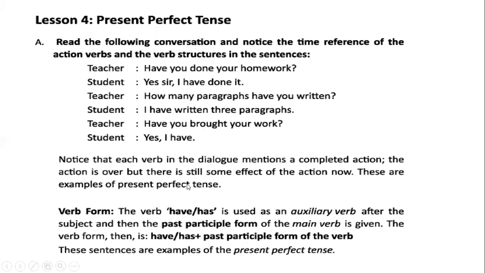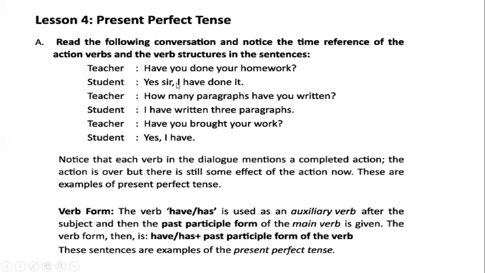Notice that the verb in the dialogue mentions a completed action. Here the action is completed. Have you done your homework? That is, your homework has been done. It is a completed action. The action is over, but there is still some effect of the action. These are the examples of present perfect tense. So let us know the structure of the verb form. The verb have or has is used as an auxiliary verb after the subject. You have noticed, I have done. After the subject, have is used.